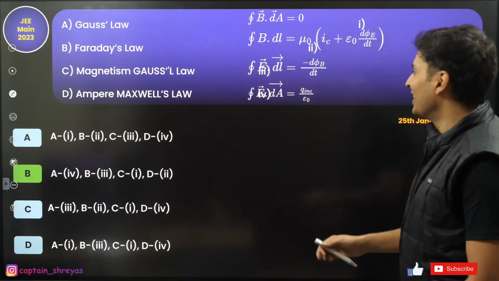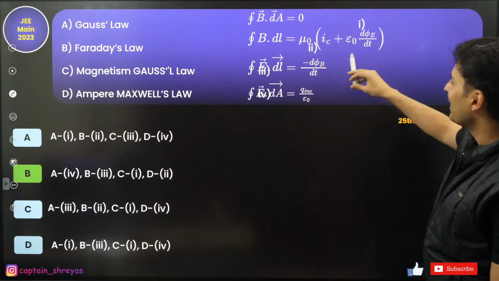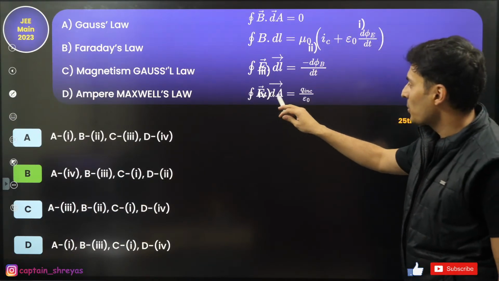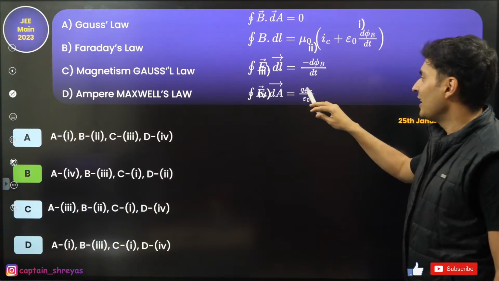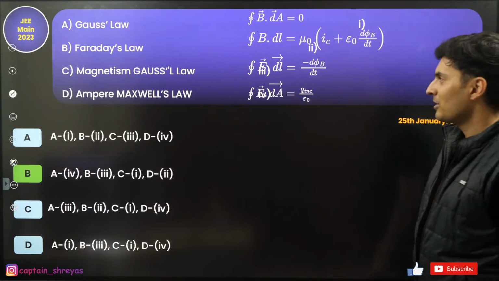Guys, it's simple. Okay, Gauss law. Where is it? Where did it go? Oh, I think the options are getting merged with the numbers, but yeah. Electric field into area's integral is enclosed charge by epsilon naught. That is your Gauss law.